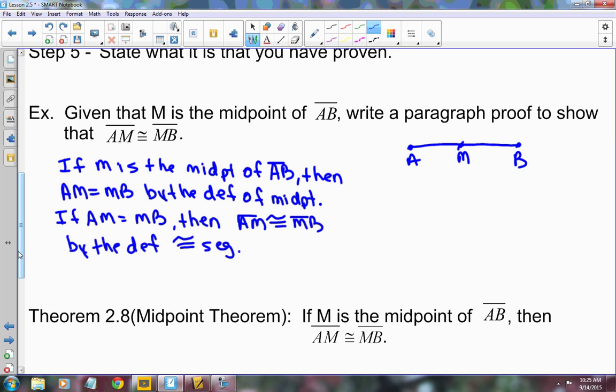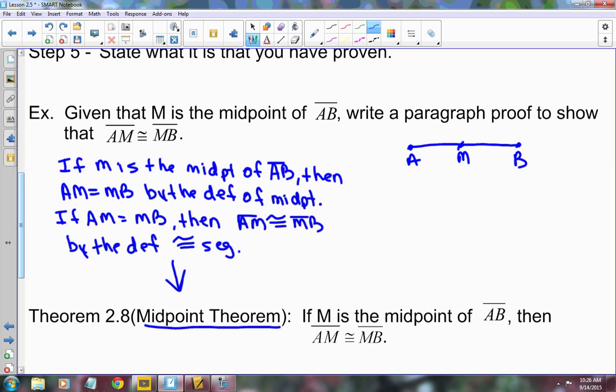I started out with M being the midpoint. From that, I deduced that AM equals MB by the definition of midpoint. And if two segments are equal to each other, then by the definition of congruent segments, I can say that they're congruent. So what I've done here is I have proved my first theorem, called the midpoint theorem. And the midpoint theorem says that if M is the midpoint of AB, then AM is congruent to MB.